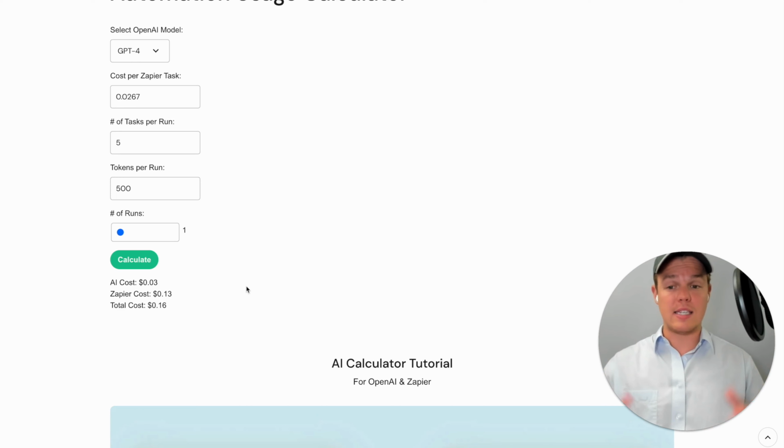Let's go ahead and see at scale what it would come out to. So perfect. As you see, from 86 runs, it comes out to $14.06, with $2.58 being AI cost and $11.48 being Zapier cost.